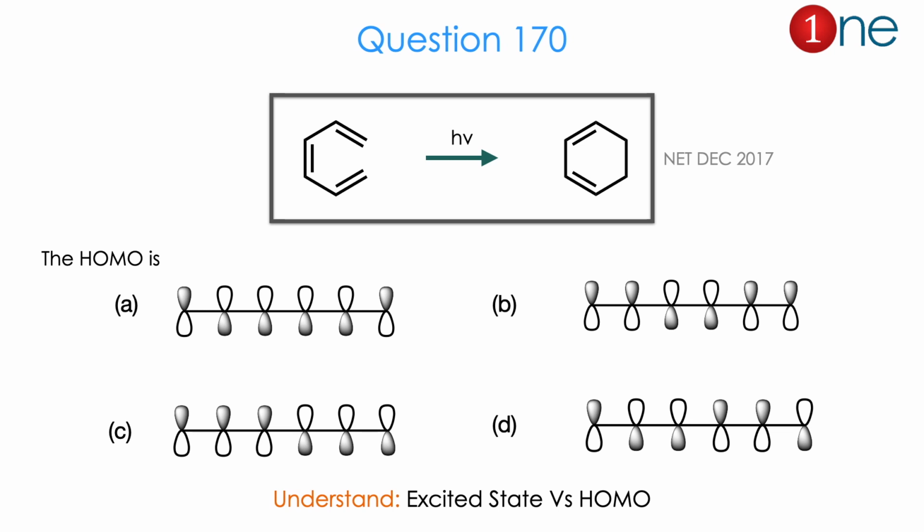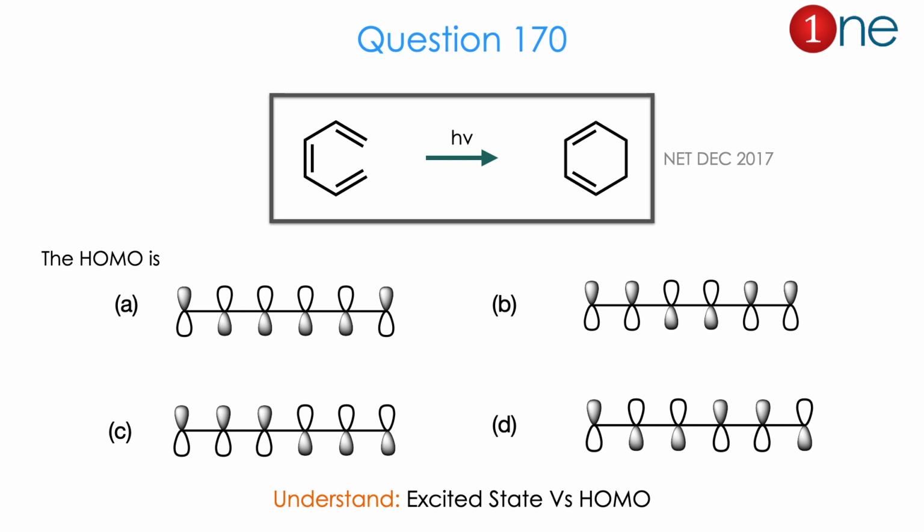Then let us see the next question. They have given cyclohexatriene and they are using light. The product is a 6-member closed ring with a conjugated diene. Here they are asking what is the HOMO. The 4 choices differ in the orbital position. Mostly they differ in the nodes. So the different orientation of the orbital tells which one is more stable.